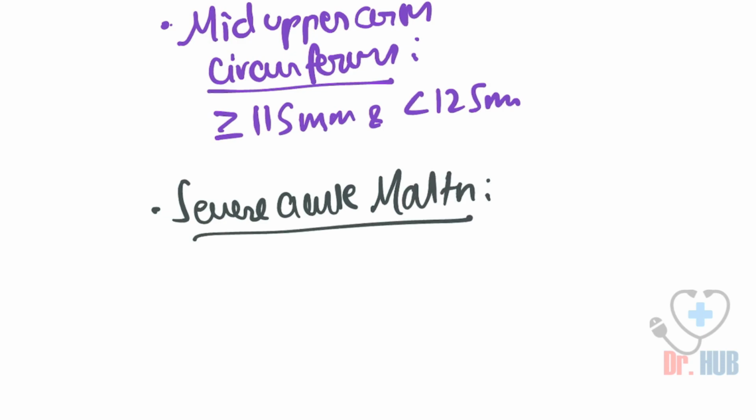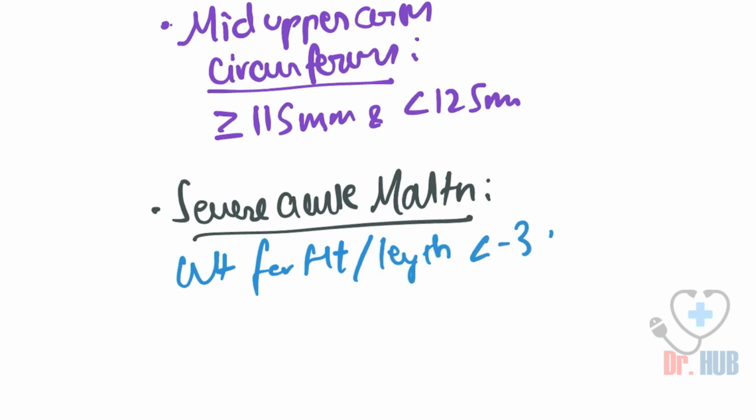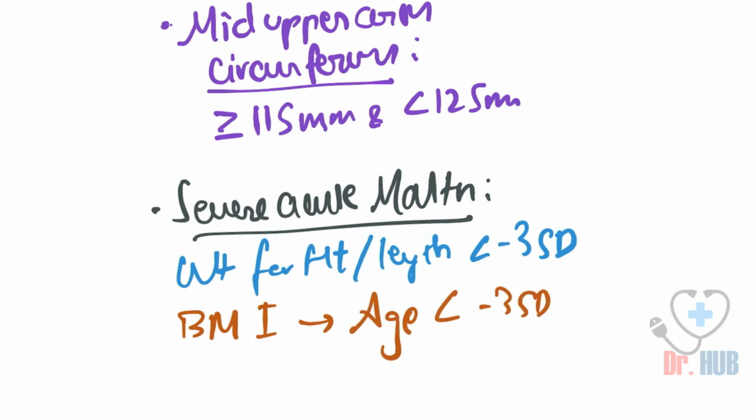In terms of SAM, that is severe acute malnutrition, the weight for height or length will be less than -3 standard deviations. And what about the BMI for age? The BMI for age will be less than -3 standard deviations.